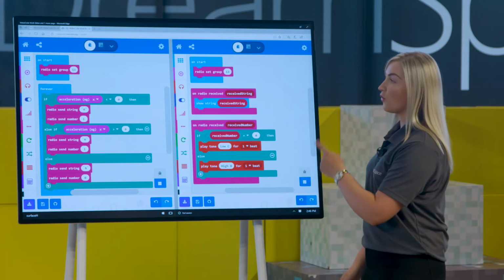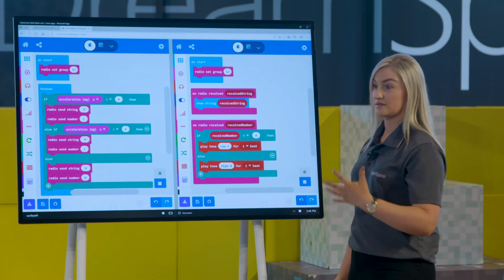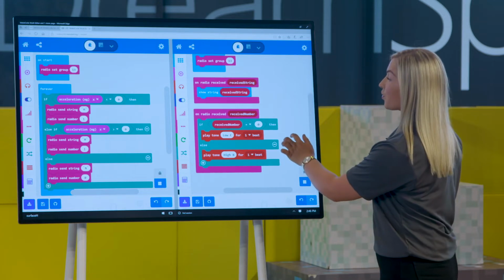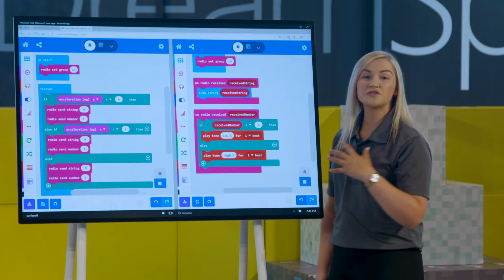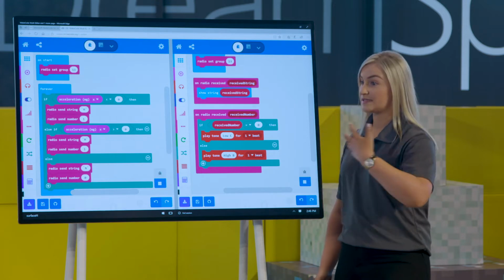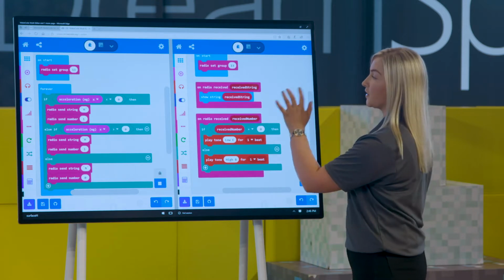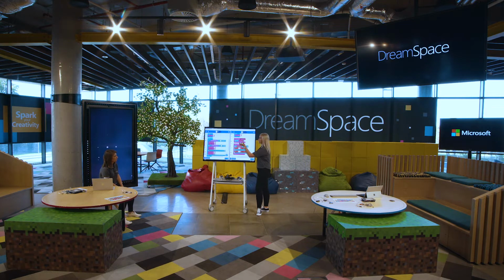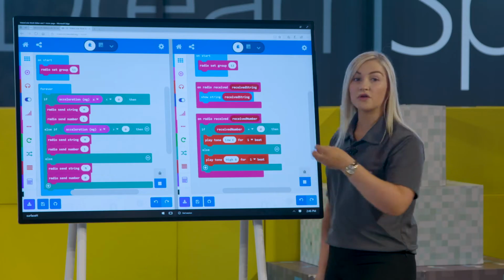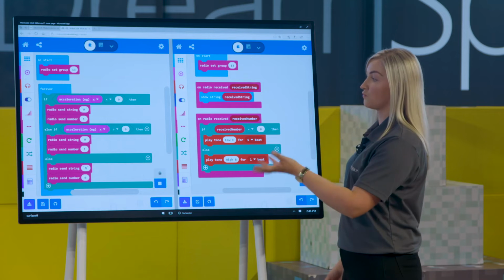So over here on the ranger's microbit, I suppose it's important to note that we have to allow the ranger to be able to receive the received number. So the first thing we looked at in the last episode was how to receive a string. So now moving on to numbers, we have to allow it to receive numbers.